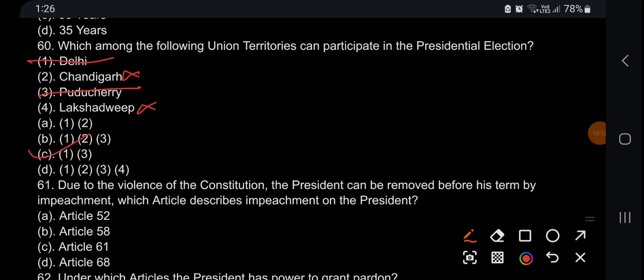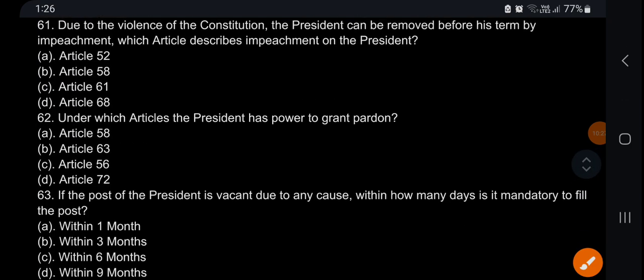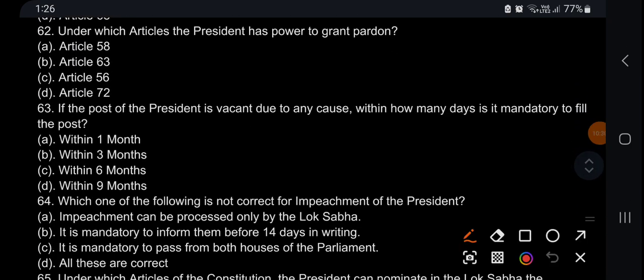C. Due to violation of the constitution, the president can be removed before his term by impeachment. Which article describes impeachment of the president? Article 61. Under which article does the president have the power to grant pardon? Article 72. If the post of the president is vacant due to any cause, within how many months is it mandatory to fill the post? 6 months. Until then the VP will act as President.